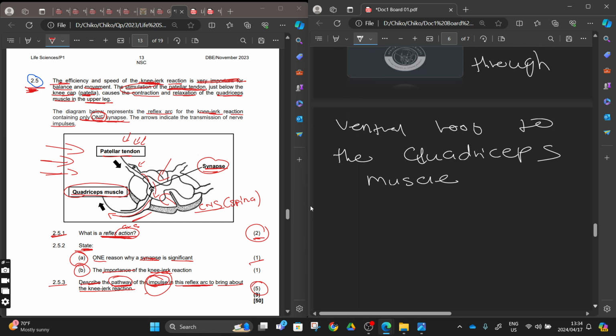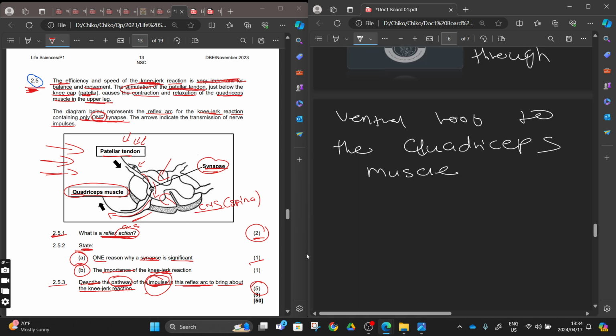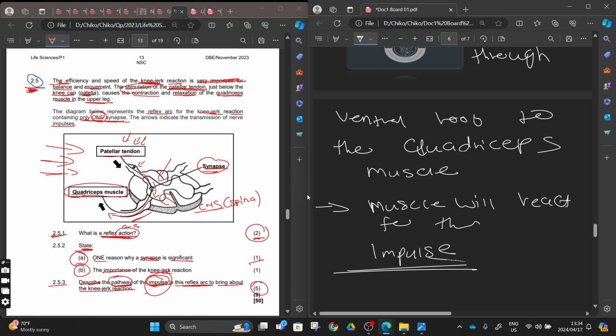Then the last part: the impulse will be interpreted by the quadriceps muscles, and the muscles will react to the impulse. Then that's it. We are no longer dealing with the impulse, right? Here they want the pathway of the impulse in this reflex arc.